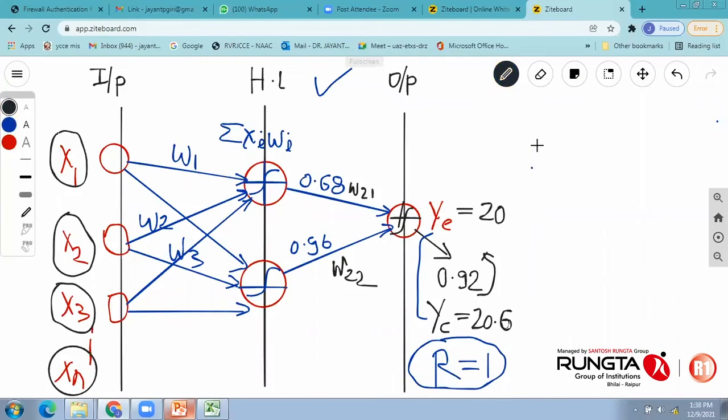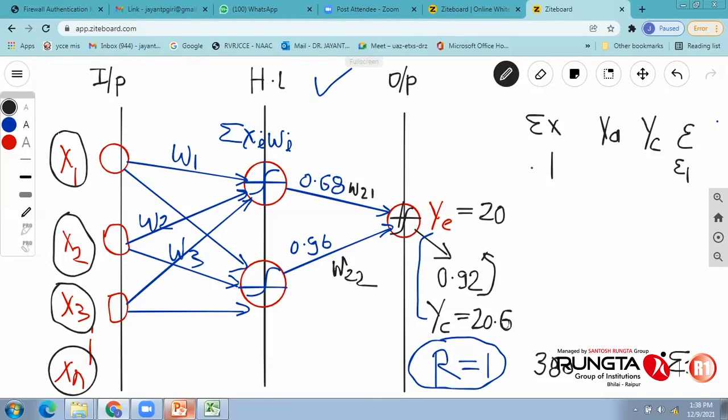Suppose we have experiments from 1 to 380. Obviously I will have the actual value YA for all 380 elements, and from the neural network I will have the computed value for all 380. The difference between them is called the error, so I will have errors E1 to E380.